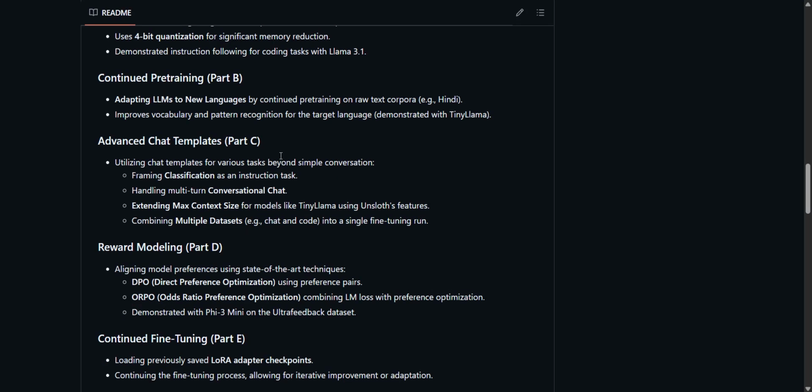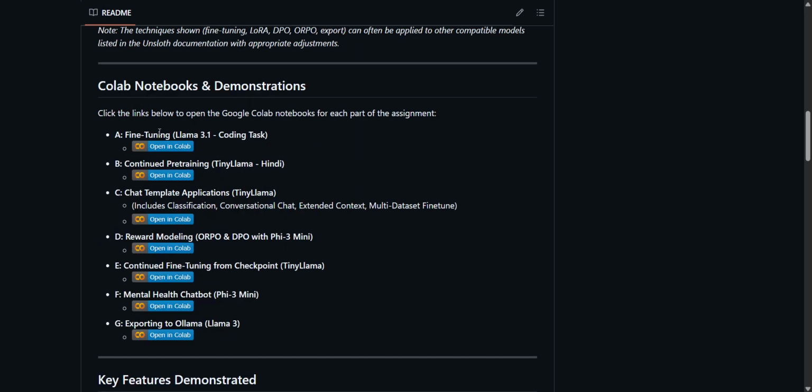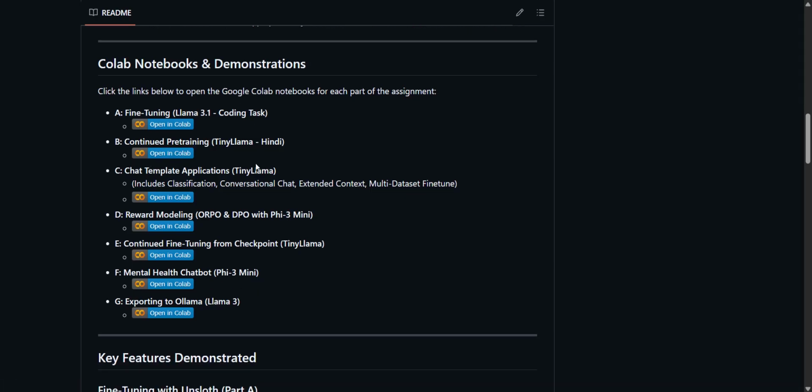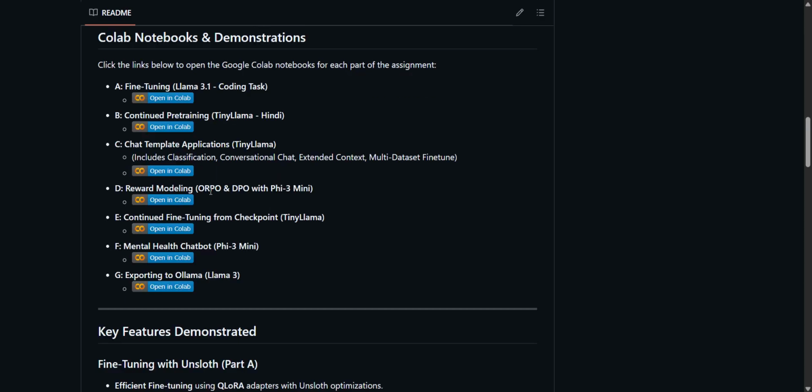So previously in part 1 we did fine-tuning using Llama 3.1, then continued pre-training using TinyLlama, and chat template applications using TinyLlama. These three were in part 1. Then in part 2 we continued with reward modeling with ORPO and DPO, and after that we did continued fine-tuning from a saved checkpoint. So these two were in part 2.